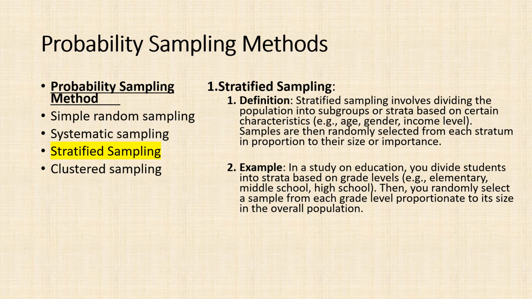Stratified sampling. Definition: stratified sampling involves dividing the population into subgroups or strata based on certain characteristics, e.g., age, gender, income level. Samples are then randomly selected from each stratum in proportion to their size or importance. Example: in a study on education, you divide students into strata based on grade levels, e.g., elementary, middle school, high school. Then, you randomly select a sample from each grade level proportionate to its size in the overall population.